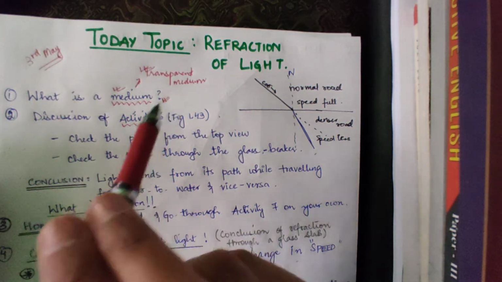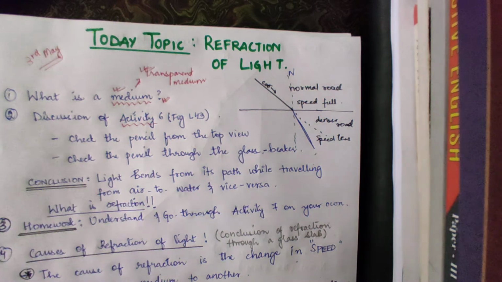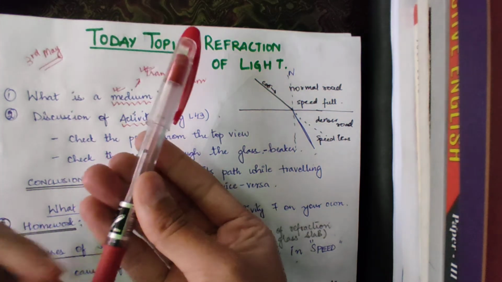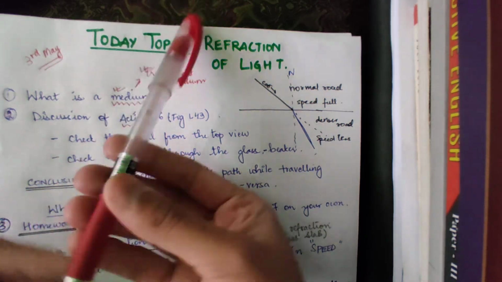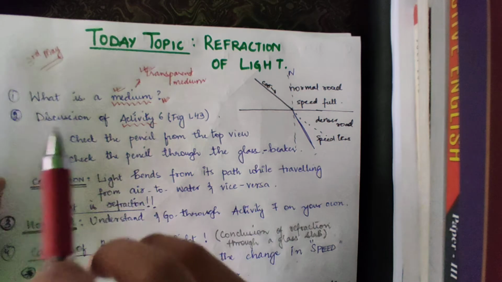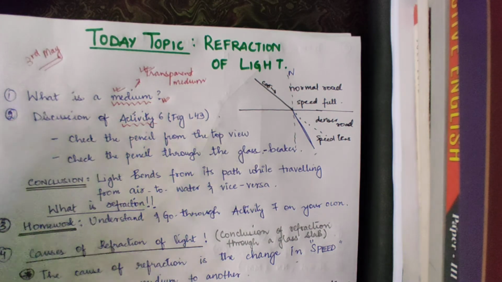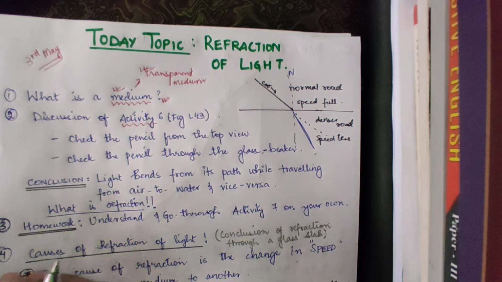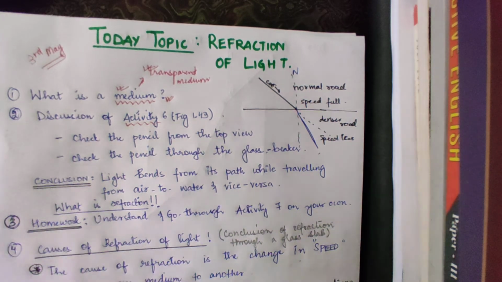However, when I dip this pen inside the water, what happened? I am observing the light through a different medium. Before, I was observing the pen through the air medium, right? But when I dip it inside the water, I will observe the pen through which medium? Through the water medium, all right? So air is a rarer medium, means it is not that dense, okay? However, water is a more denser medium than air, all right? So that is why the pencil appears shorter, and also it appears to bend, okay?